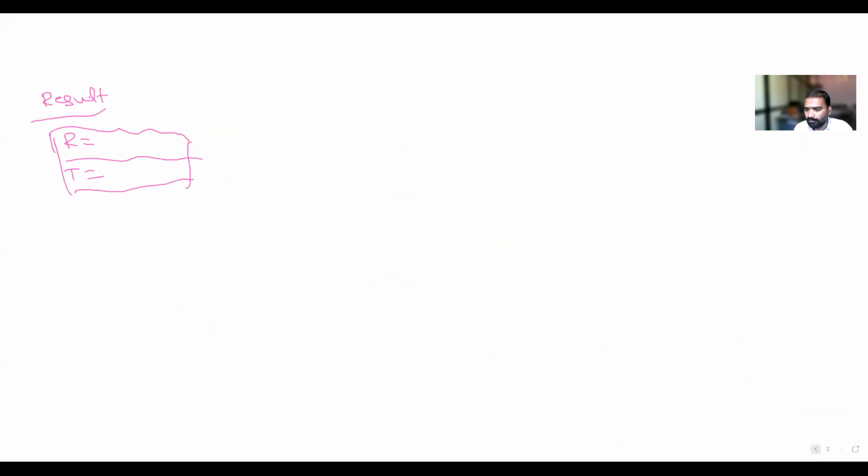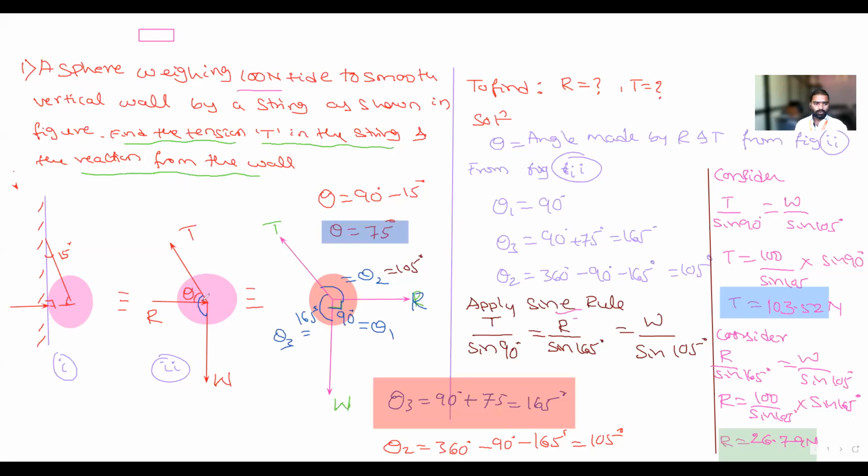Is it clear, everyone? So what have we done? In the figure, the diagram and angles will be given. First you should draw the body and apply the free body diagram with all the forces and the theta values. You have to calculate theta also. After calculating theta, apply the sine rule, and calculate whichever point is asked. All of you write down neatly.